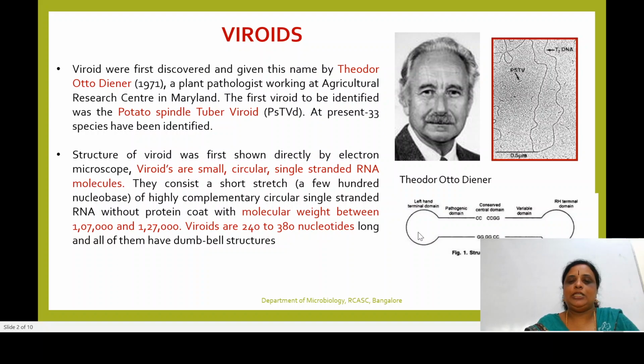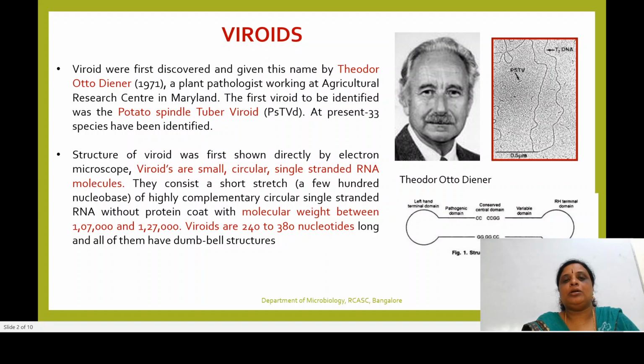So you could see in this image, a diagrammatic representation of a viroid where it is dumbbell shaped. So to conclude this slide, the viroids are small circular single-stranded RNA molecules, with autonomy of replication utilizing the enzymes of a host.